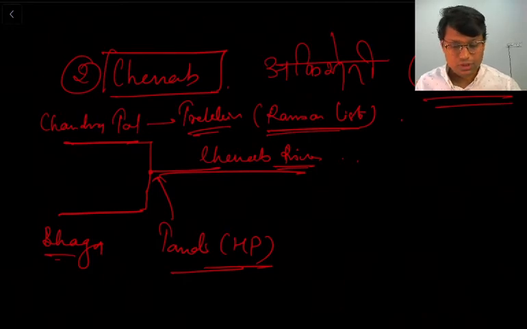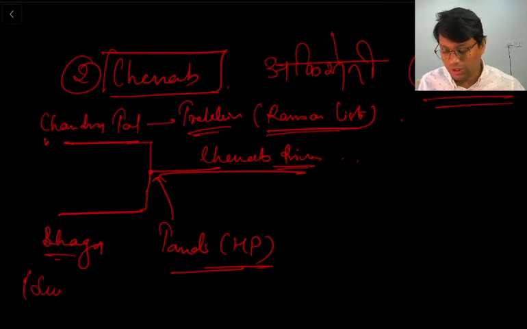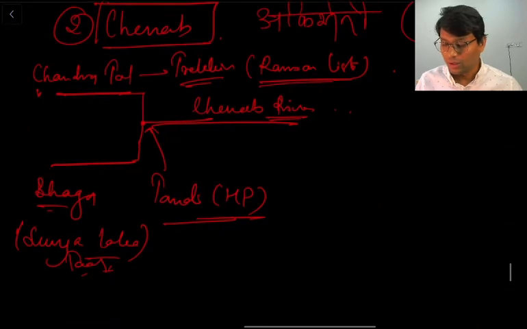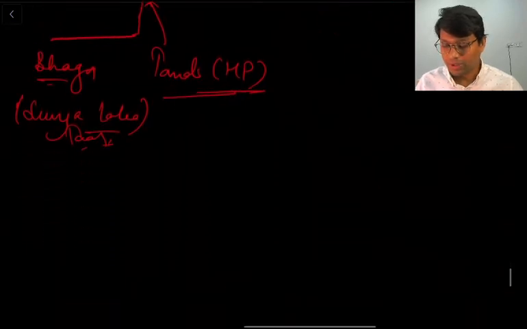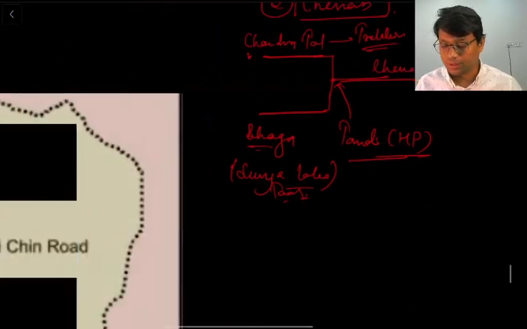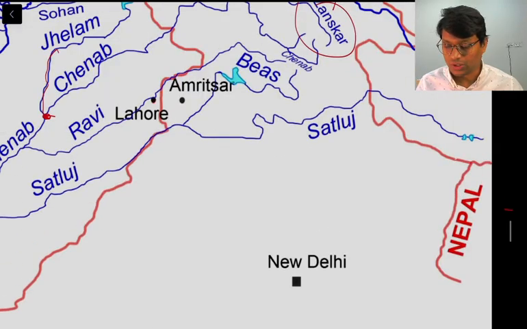Fine. So we have seen that there is Chandra river, there is Bhaga river. They meet at the town of Tandi in Himachal Pradesh and collectively form the river Chenab. Now this Bhaga river originates from Surya Lake. So on one side there is Chandra Tal, on another side there is Surya Tal or Surya Lake. Now let us see what biodiversity boasts along the Chenab river. But before that, we will trace the course of Chenab river.